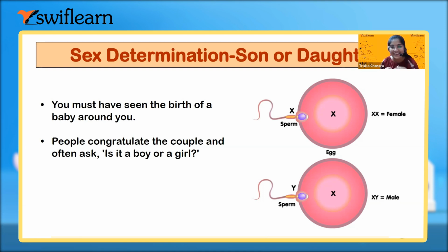It is not the responsibility of anyone, whether the mother or father. It depends on which type of sperm will go and fertilize, whether it is X or Y. So yes, depending on the chromosome of the father, but the chance is always 50-50, right?